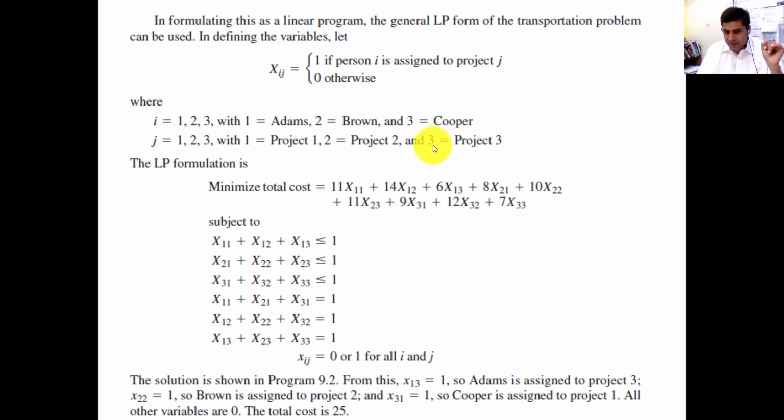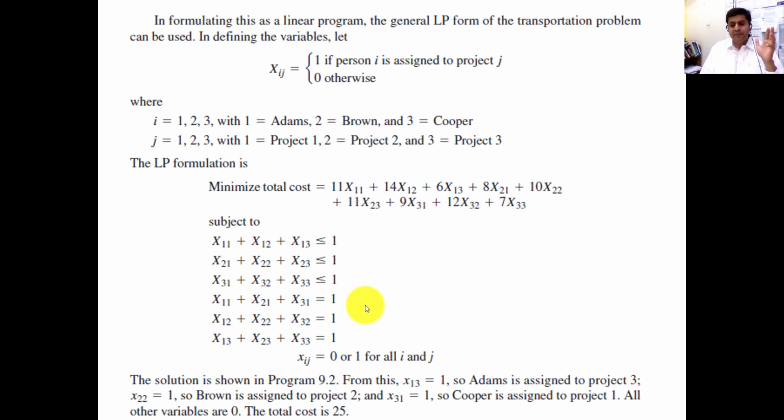Similarly, for the third project, which is denoted with 3, Adam can do this job, Brown can do this job, and Cooper can do this job, and the sum is equal to 1. So now this is your LP model. Solving this LP model manually using the graphical method will be very, very difficult, because now we have more than two variables. We need to construct a three-dimensional graph, which will be very difficult because we have three variables. For this purpose, you can also use the simplex tableau or simplex method, but once again, it will be very laborious and very complex.